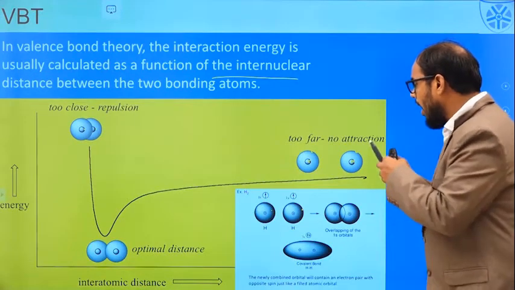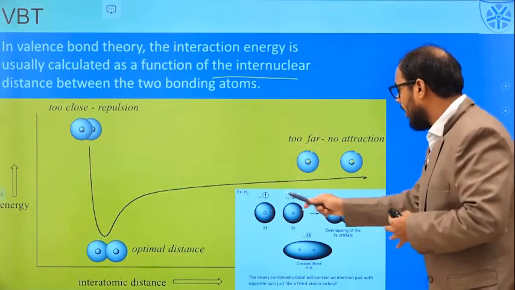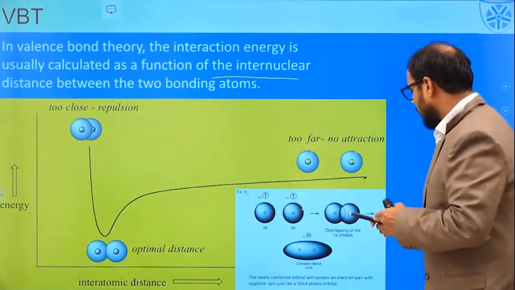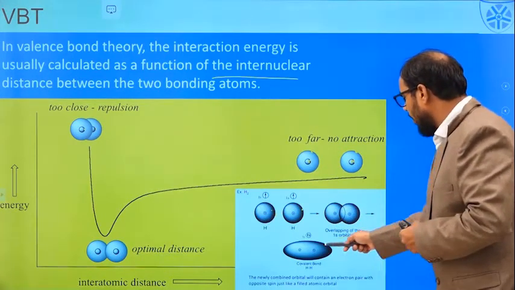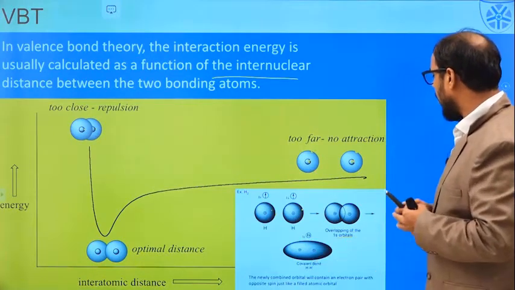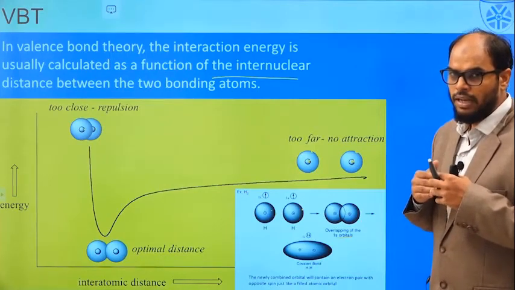Since we are talking about the hydrogen atom, it has only one electron, in a spherical orbital. These spherical orbitals start overlapping at some point, they merge, and we get a new bond. This bond is nothing but a covalent bond, which is formed by sharing of electrons.